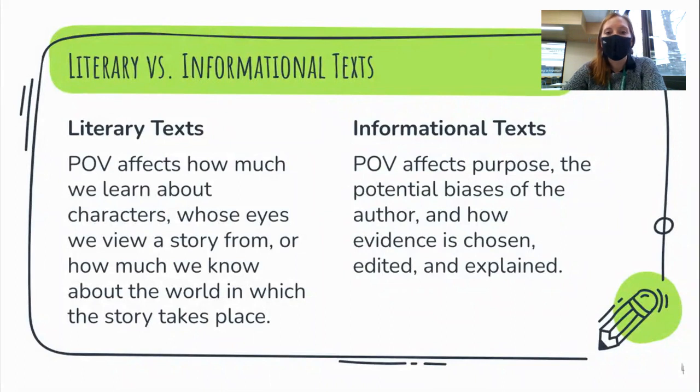In informational texts, the point of view affects the purpose, the potential biases of the author, and how evidence is chosen, edited, and explained. So point of view in informational texts really affects the information that we're getting and the context that we're given. In an informational text, the author bias, or kind of the way an author feels about something, might influence how they want us to understand information and how they tell it to us. In literary texts, it's more about how much of the story that you're getting at one time.